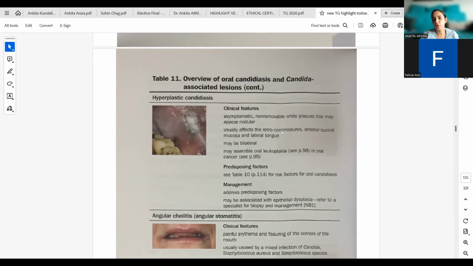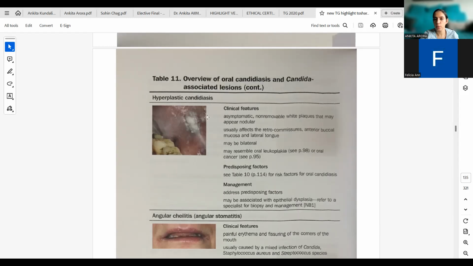Usually affects the retrocommissures, anterior buccal mucosa, and the lateral tongue. It may be bilateral. The hyperplastic candidiasis may resemble oral leukoplakia. So see the differential diagnosis of oral leukoplakia and candidiasis, resembling here, because both show hyperkeratinization.